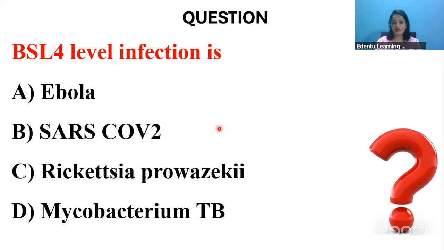Now we are moving on to virology. Which one of the following is a BSL-4 infection? So what do we mean by BSL, biosafety level? Is it Ebola, SARS-CoV-2, Rickettsia, or Mycobacterium TB? Which one can it be? The biosafety level protocols are given by the CDC. Ebola. Yes, doctor, you are right. It is option A, Ebola only.